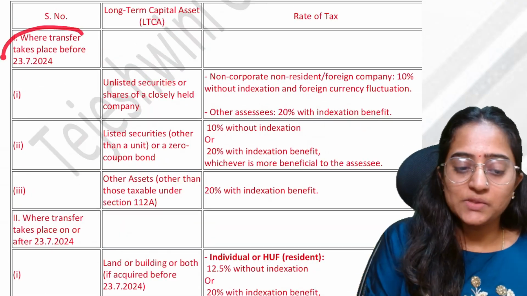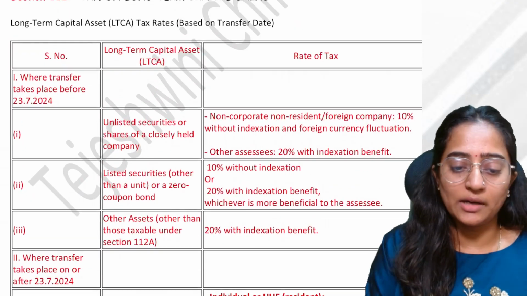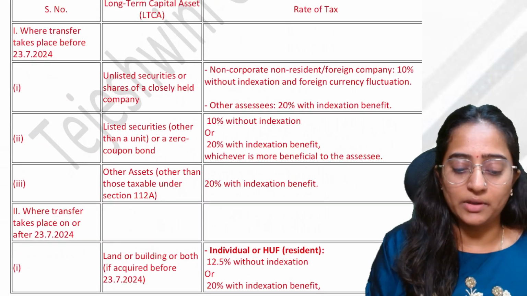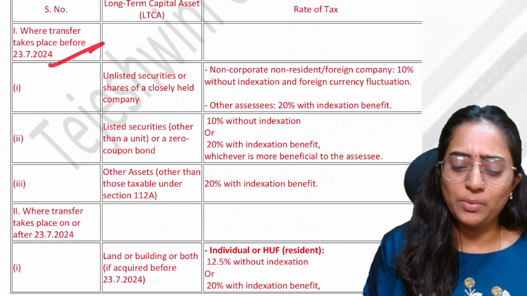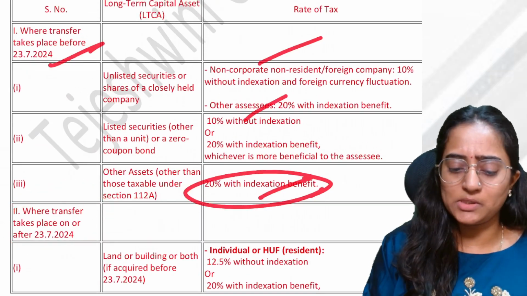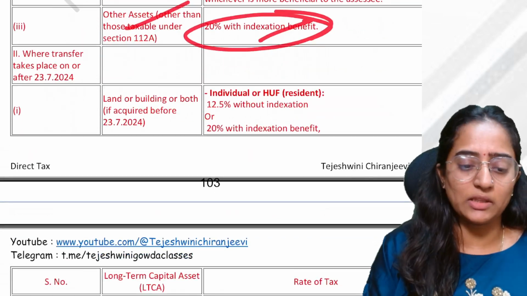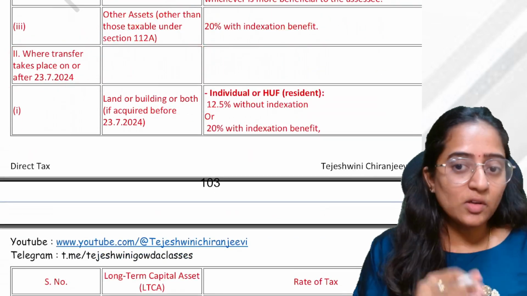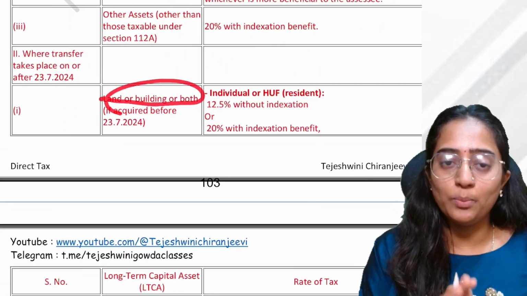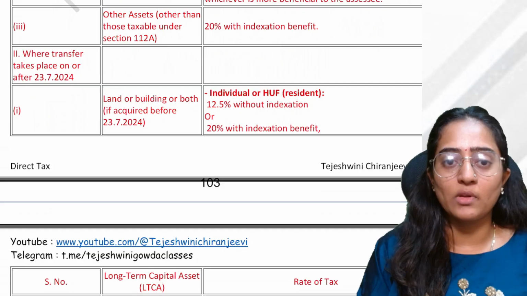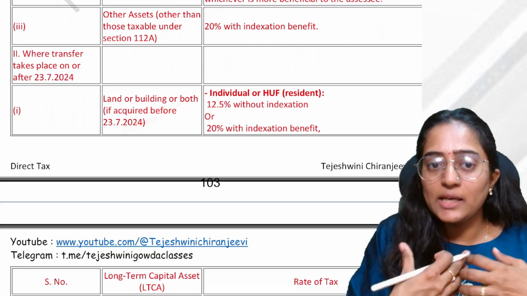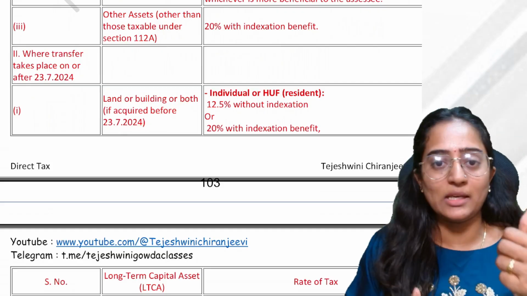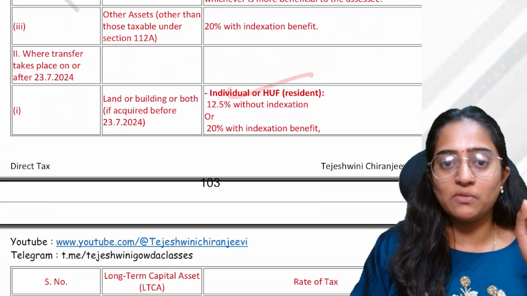If the transfer has taken place under section 112, before and after. If it has been taken before, what were the provisions before? 20% with indexation, other assets, all these things were there. If it has happened after, now you need to consider: whatever you are filling in this question, is it land, building or both? In this case, land and building. Is it acquired, purchased before 23/7/2024? Yes. Is it by an individual? Mr. Shiva is an individual.